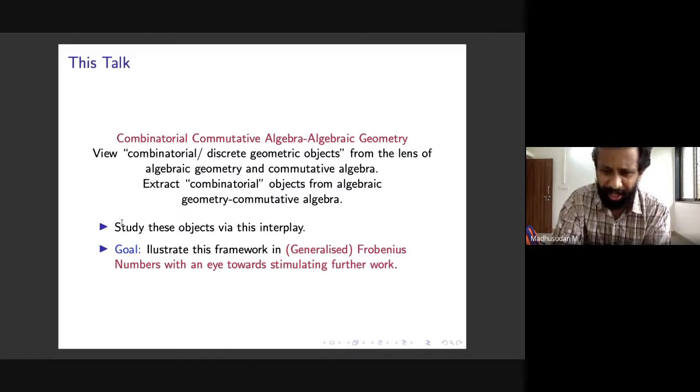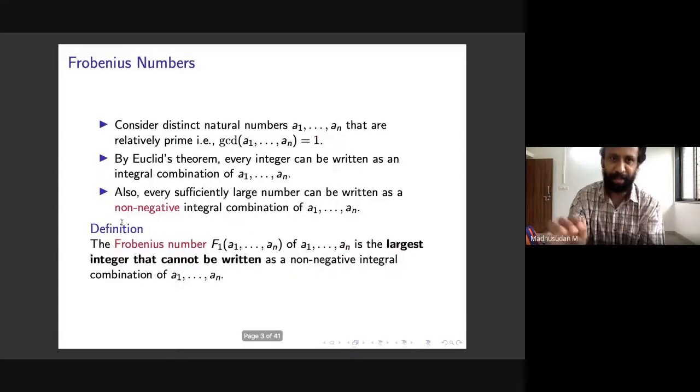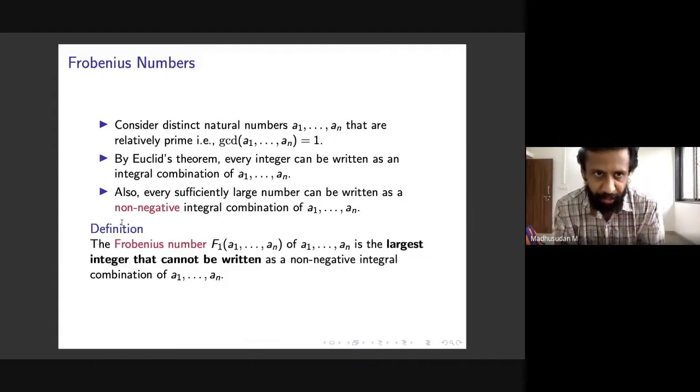I've given a similar talk a couple of years ago in Pune, but this talk will have a slightly different flavor, as you will see. So I think even those who have seen that will get something new from this. Okay, so let's get started with Frobenius numbers.